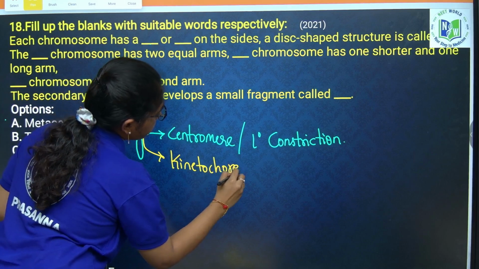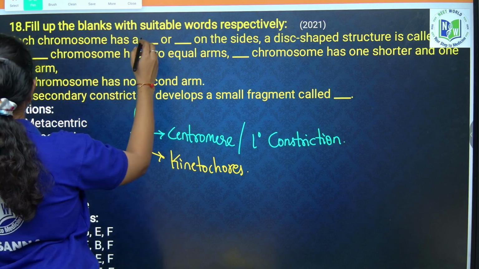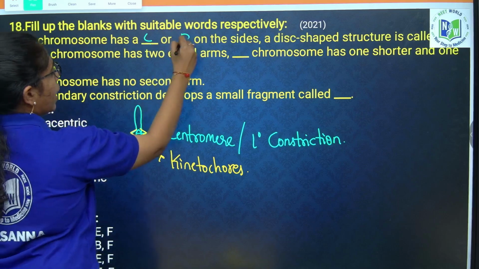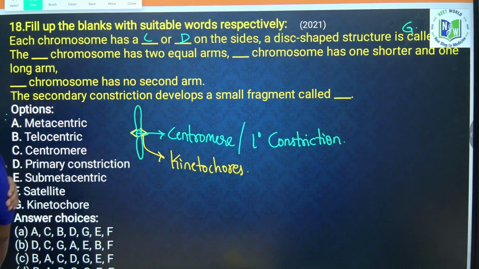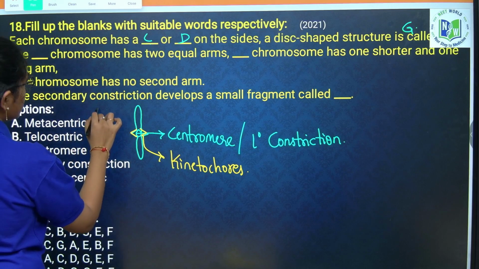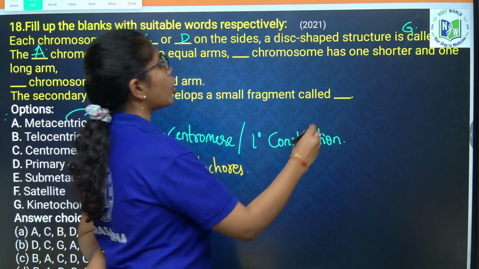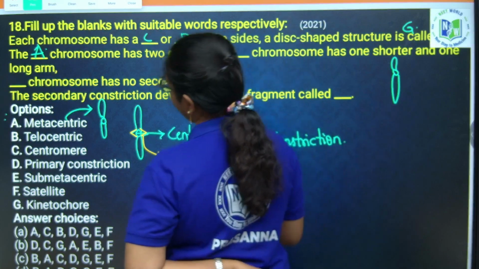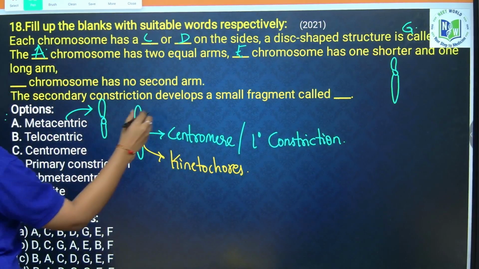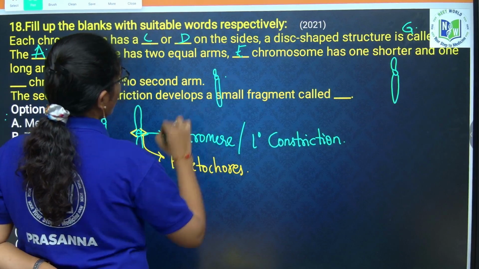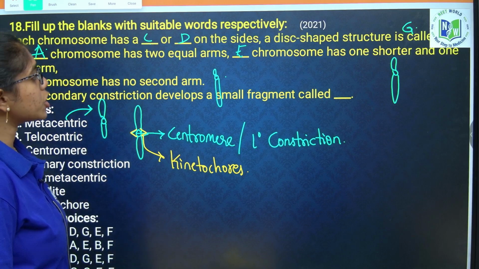So here, what option will come? Centromere, C or D, and disc shaped structures called kinetochores, that is G. Next, the chromosome that has 2 equal arms is the metacentric chromosome, option A. The chromosome that has 1 shorter arm and 1 longer arm is submetacentric, that is E. The chromosome that has no second arm, where one arm is very negligible and one is a long arm, is telocentric, B.